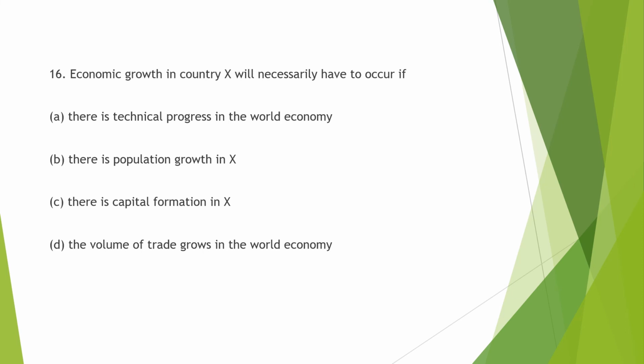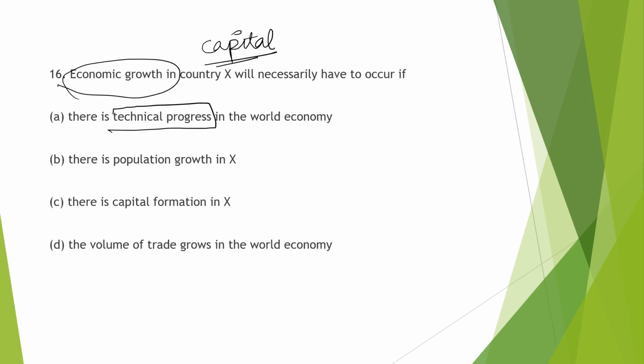Next question is, economic growth in country X will necessarily have to occur if. Economic growth will definitely occur if more capital formation is there, because more goods will be produced. So if more goods are produced, then we are going to see more economic growth. Looking into the options, technical progress in the country will have some impact. Obviously, technical progress in the country will have impacts. Then there is population growth. We cannot assure that population growth will lead to economic growth.